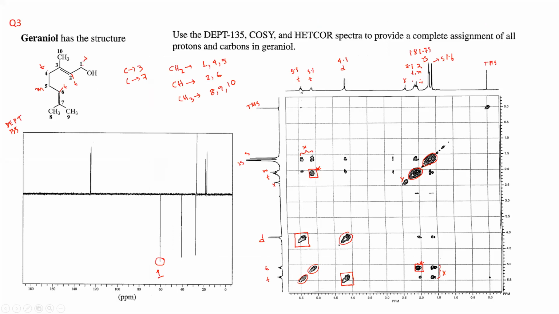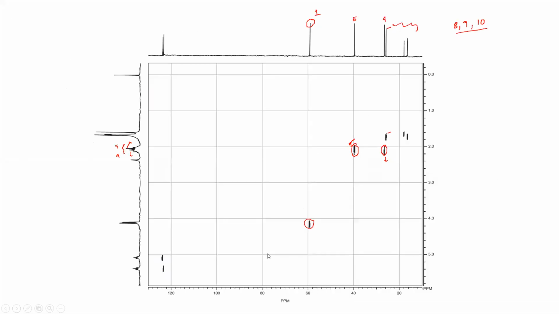So this will be 2 and this will be 6. If you go here, 2 will be higher and this is 6. Now in this 13C, the 6 is higher and 2 is lower. So this is 6, this is 2. This way we can find out the numbering.